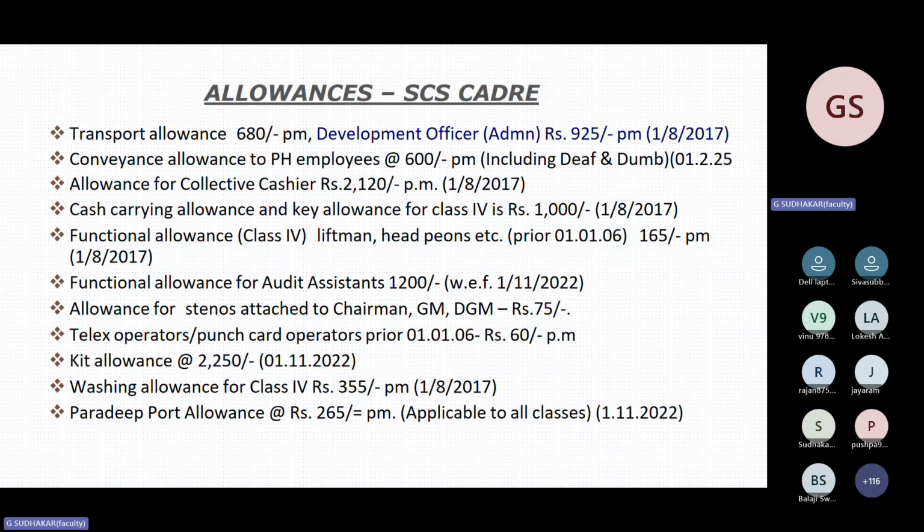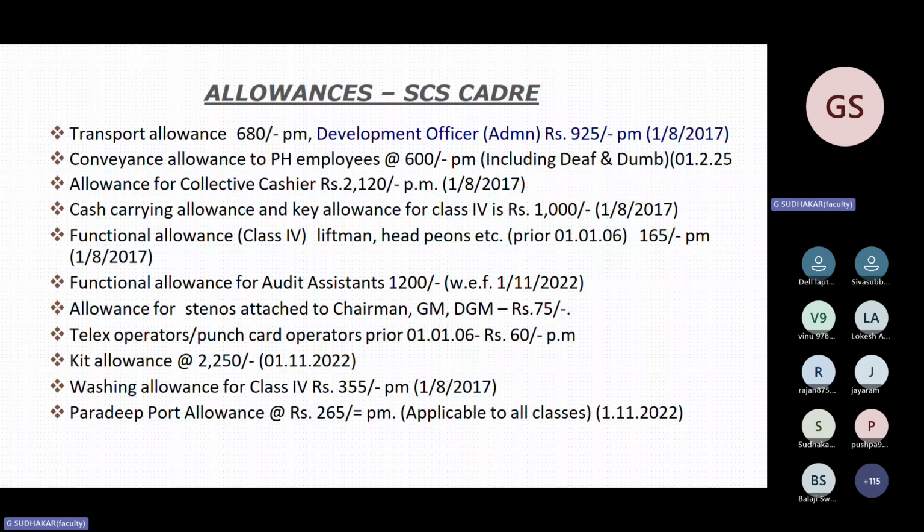Kit allowance. There is a kit allowance for class 3 and 4 also. Like class 1, class 3 and 4, the kit allowance is there. Amount is 2,250. But for class 3 and 4, there is no condition that it is one time. For them, it is 3 times. Kit allowance is payable to class 3 and 4 employees 3 times. But for class 1, it is only one time. Amount is small for class 3 and 4, 2,250.